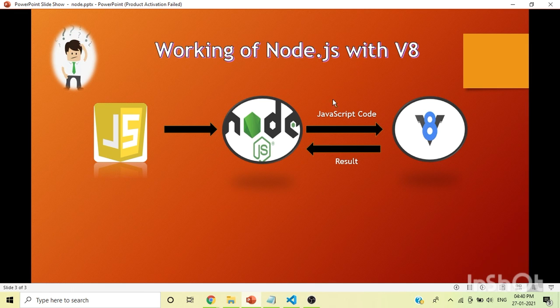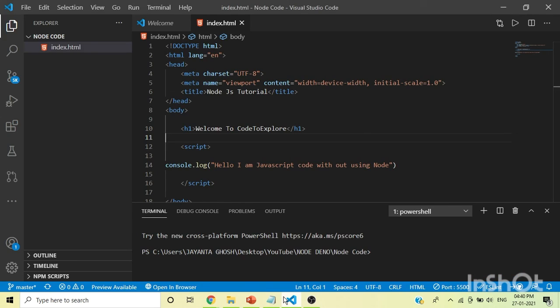Let me give a demo. Okay, now I want to run a standalone JavaScript file, let's name it index.js.